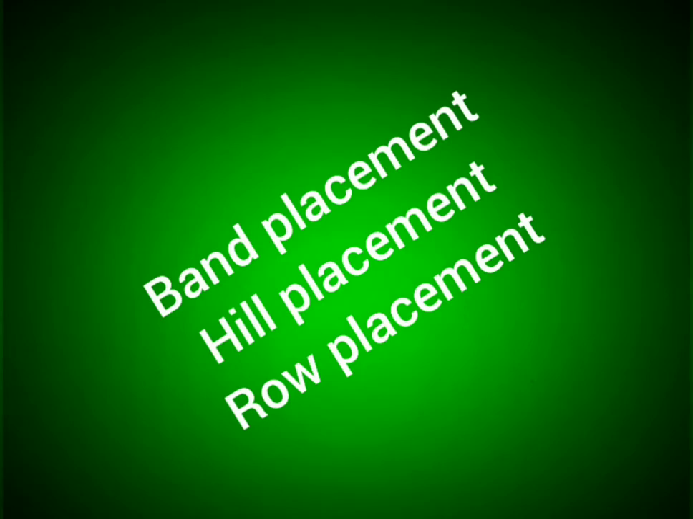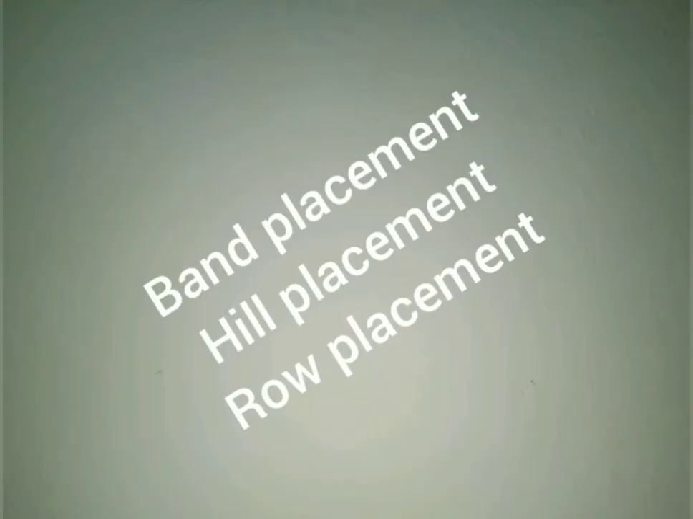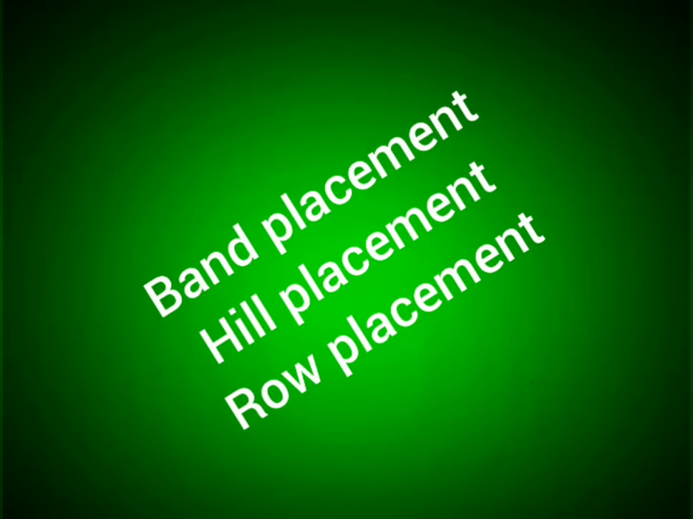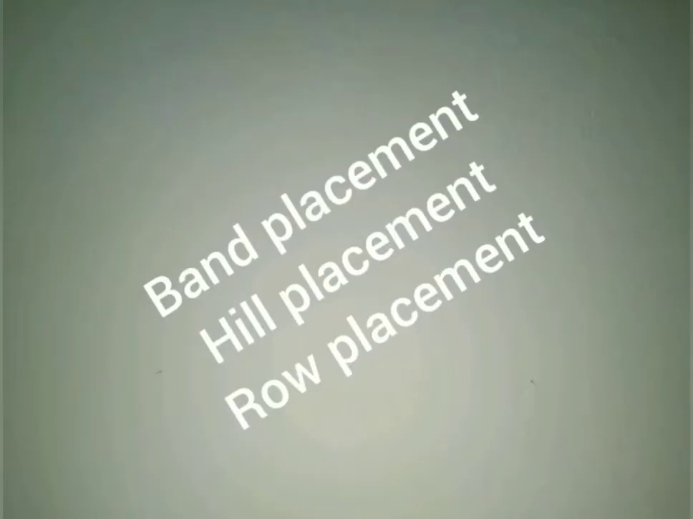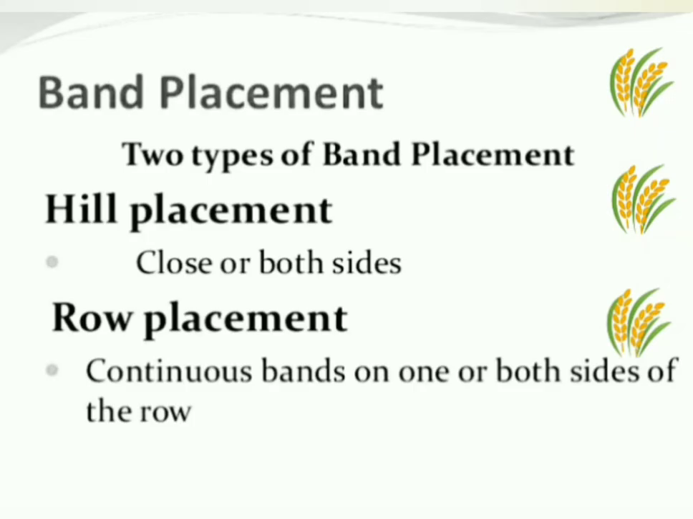Band placement. It refers to placement of fertilizer in a band. It is of two types: hill placement and row placement. Hill placement. In this method, the fertilizer is placed close to the plant, in bands on one or both sides of the plant. Row placement. In this method, the fertilizer is placed in rows on one or both sides of the plant.